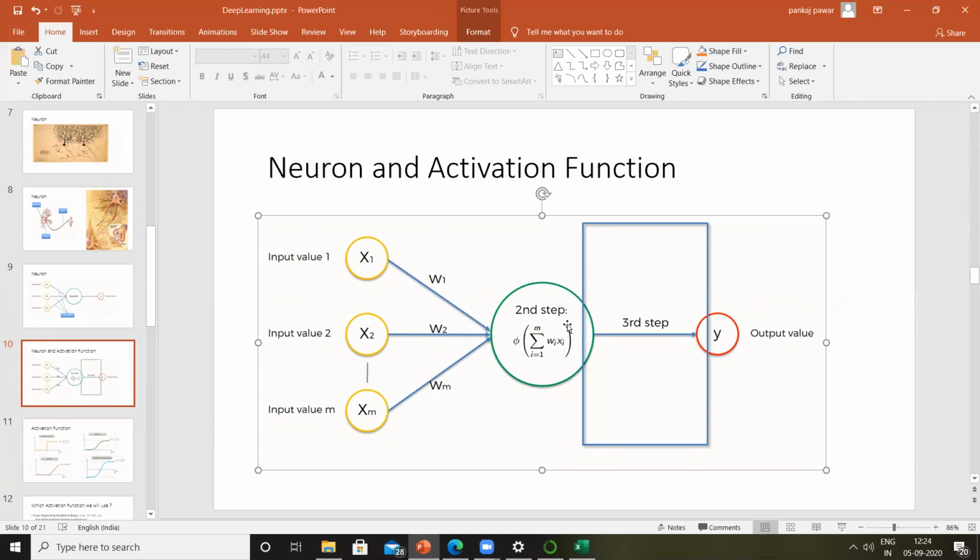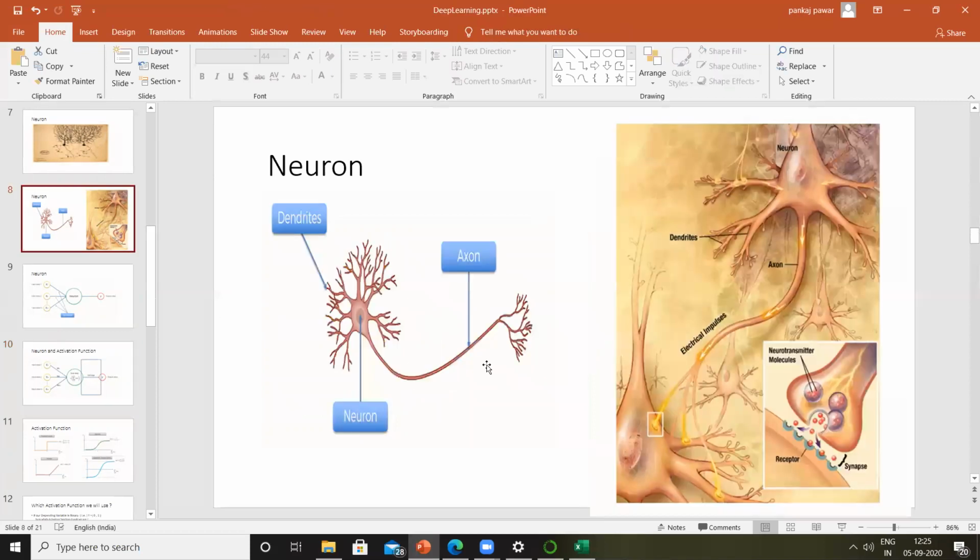And this mathematical function considers each and every input. You can clearly see the function here is represented as a function of the addition of all the inputs. And each and every input has some weightage. If you remember how the neurons communicate, they communicate with electrical impulses, and I told you that the intensity of electrical impulses is different.